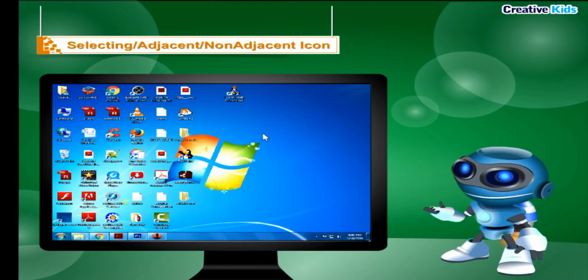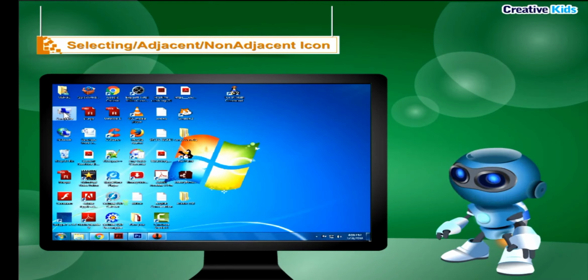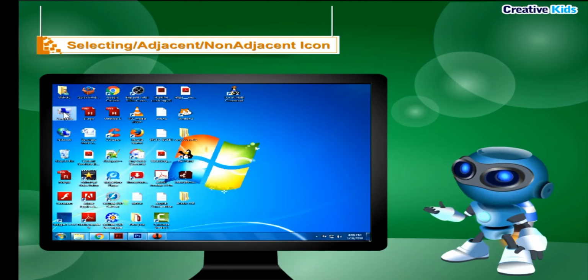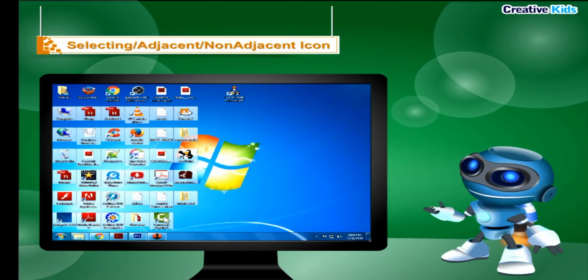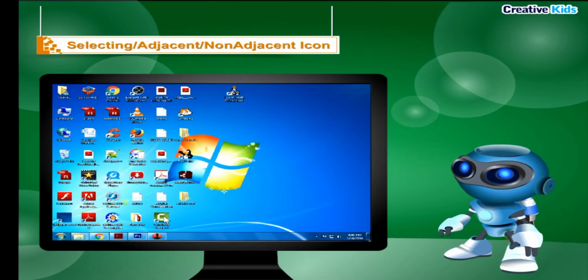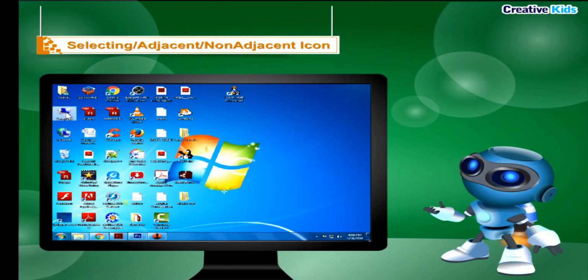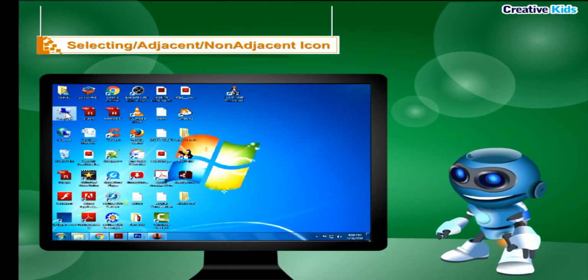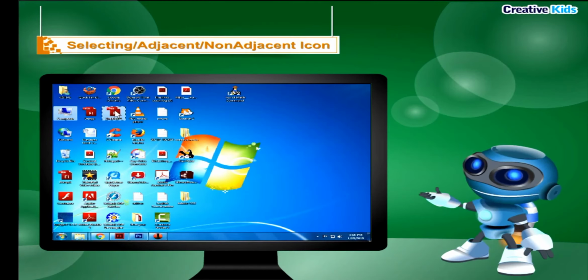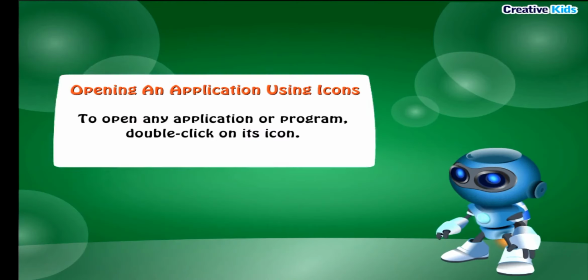Selecting adjacent or non-adjacent icons. To select adjacent icons, click the first icon to be selected. Then, hold down the Shift key and click on the last icon to be selected. All the adjacent icons get selected. To select non-adjacent icons, click the first icon to be selected. Then, hold down the Ctrl key and click on each of the icons to be selected. All the non-adjacent icons get selected.